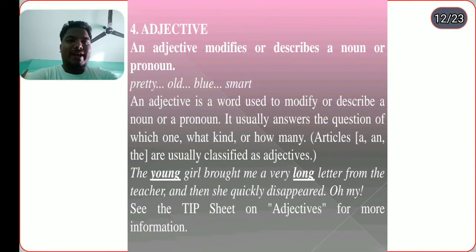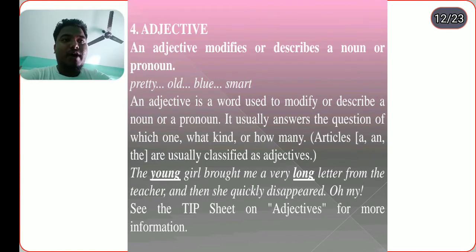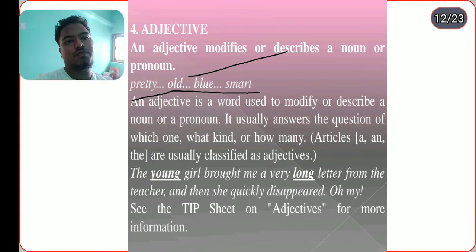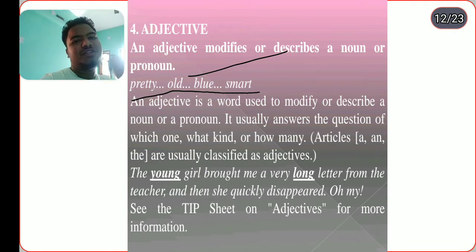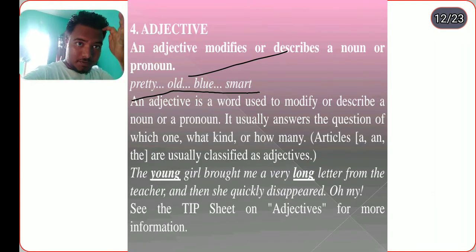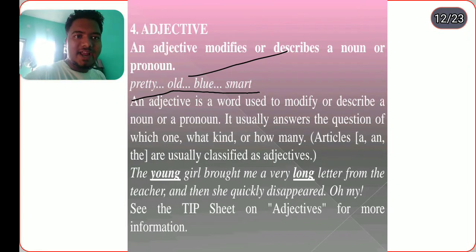Adjective. An adjective modifies or describes a noun or pronoun. Pretty, old, blue, and smart are examples of what we call adjectives. I have underlined those parts. So what is the definition of an adjective? An adjective is a word used to modify or describe a noun or pronoun. It usually answers the questions which one, what kind, and how many. The articles a, an, and the are usually classified as adjectives.